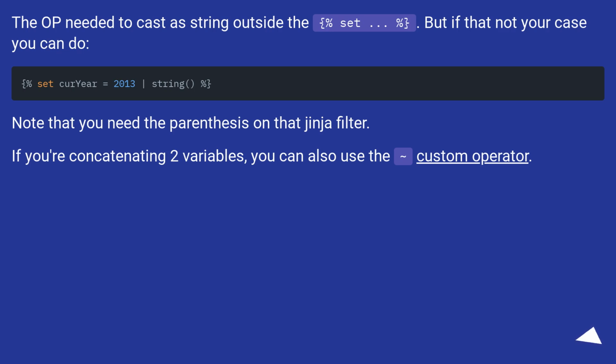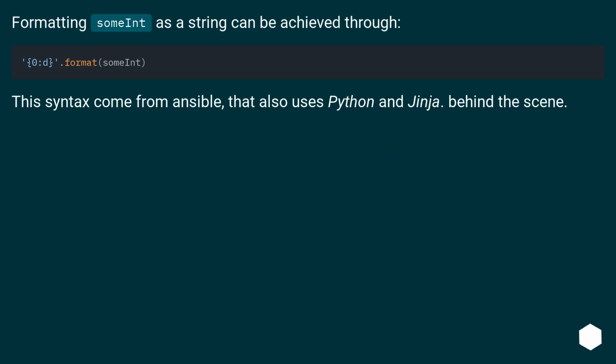If you're concatenating two variables, you can also use the custom operator. Formatting some int as a string can be achieved through this syntax, which comes from Ansible, that also uses Python and Jinja behind the scenes.